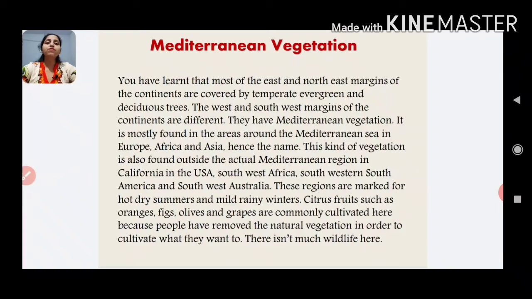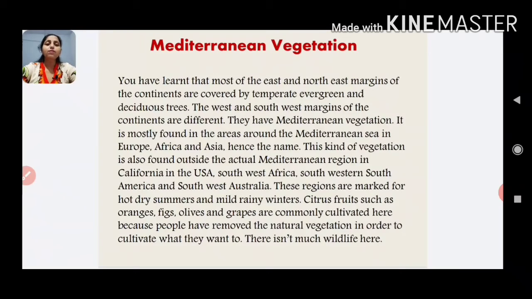It is mostly found in the areas around the Mediterranean Sea in Europe, Africa and Asia, hence the name. This kind of vegetation is also found outside the actual Mediterranean region, in California in the USA, then Southwest Africa, Southwestern South America and Southwest Australia.